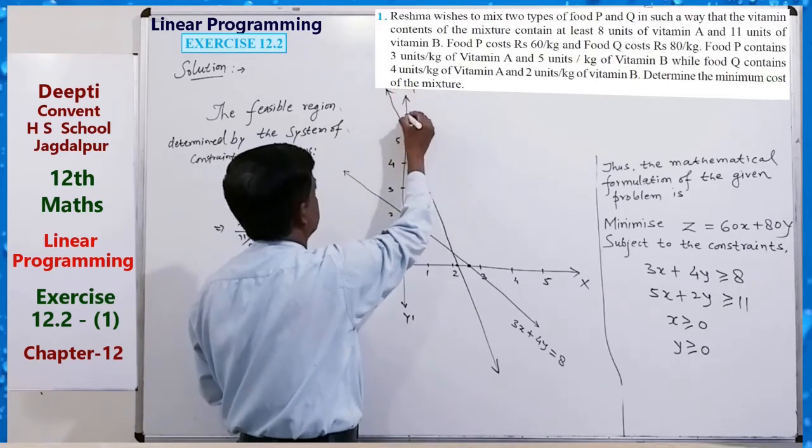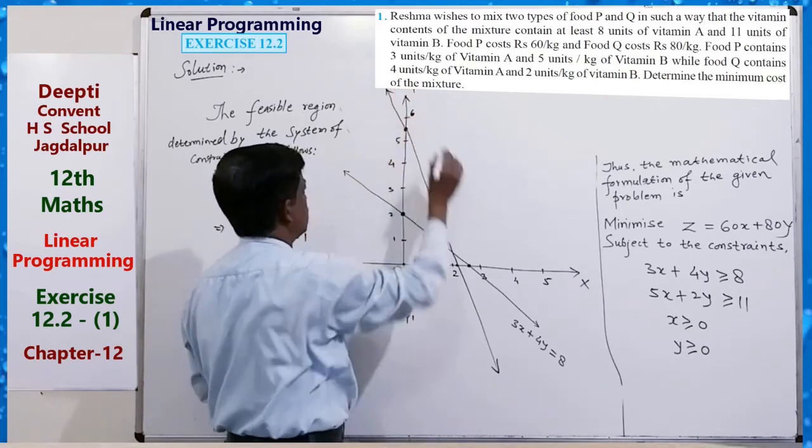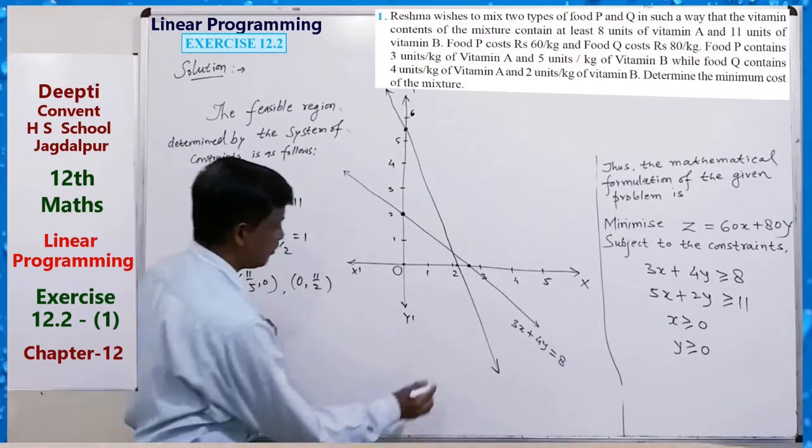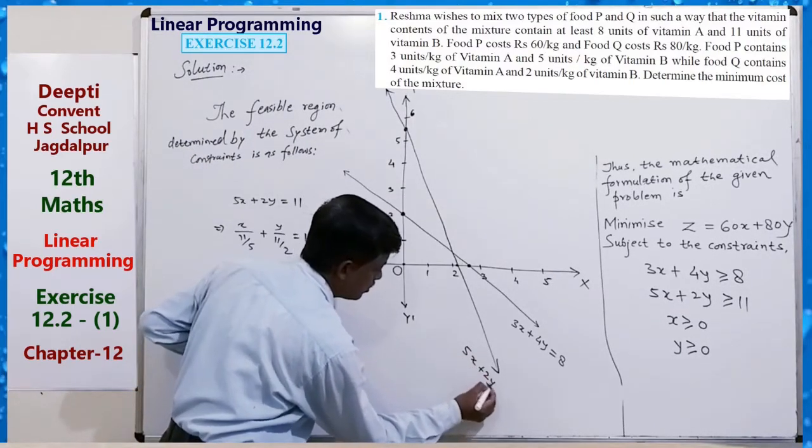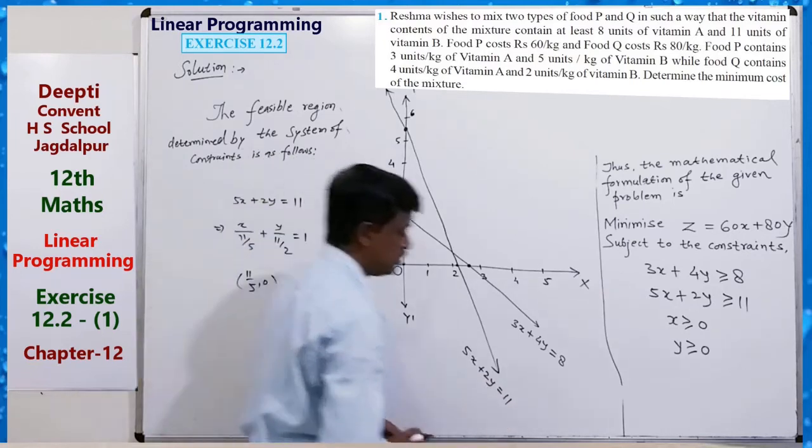This line, this is 6. Clear? So this is the line 5x plus 2y equals 11. Just you have to draw this line.